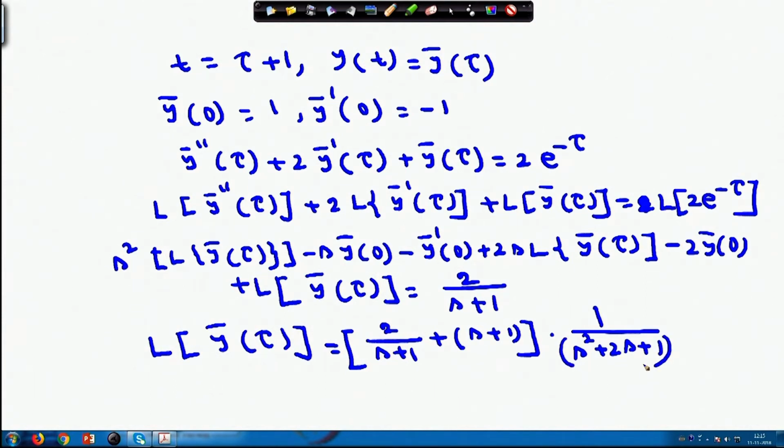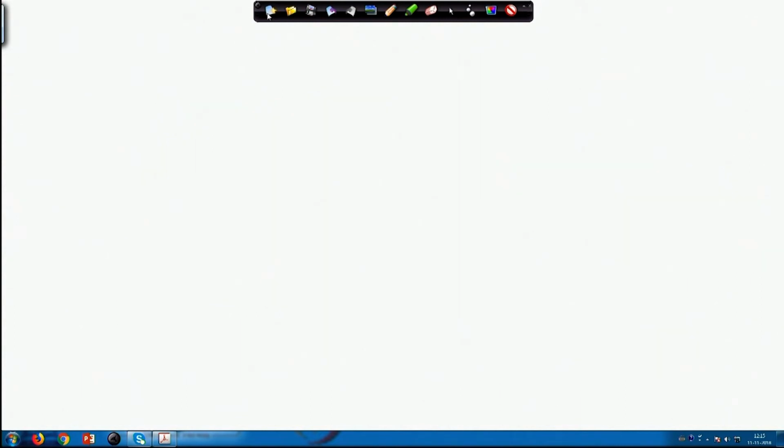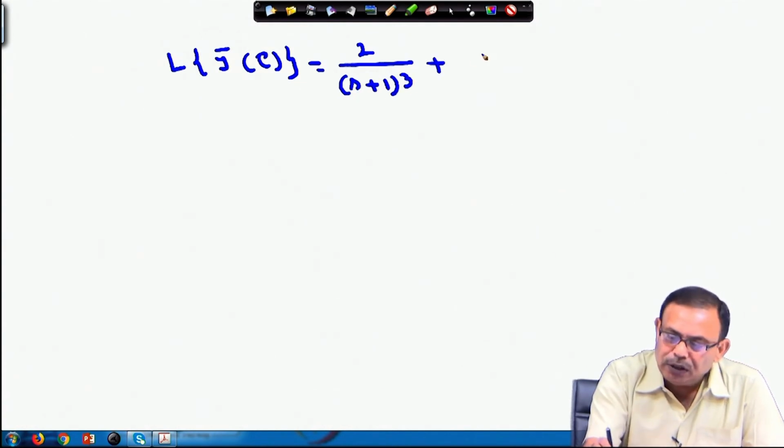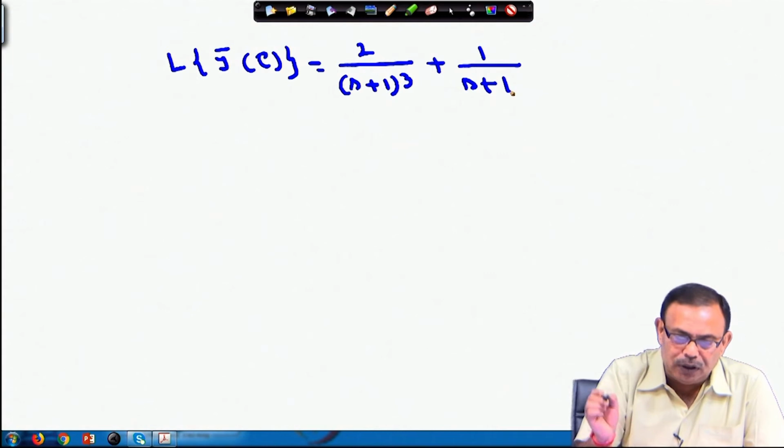Laplace transform of y bar tau, you will obtain this one. So, if I simplify this, Laplace transform of y bar tau equals 2 by (s plus 1) whole cube plus 1 by s plus 1, I will obtain.